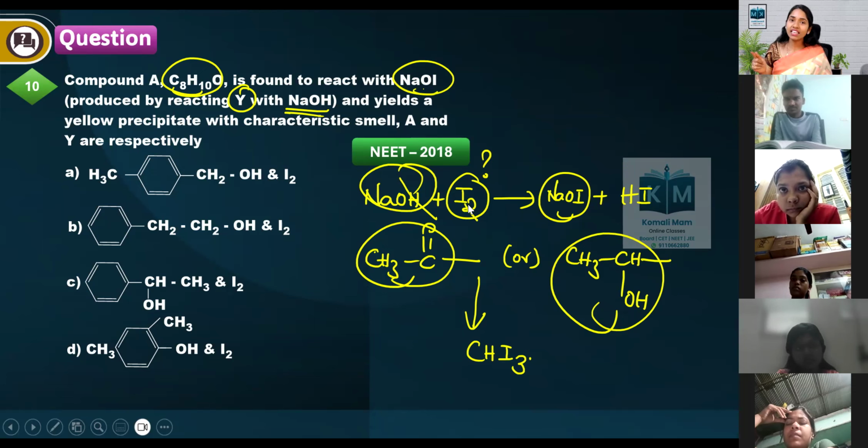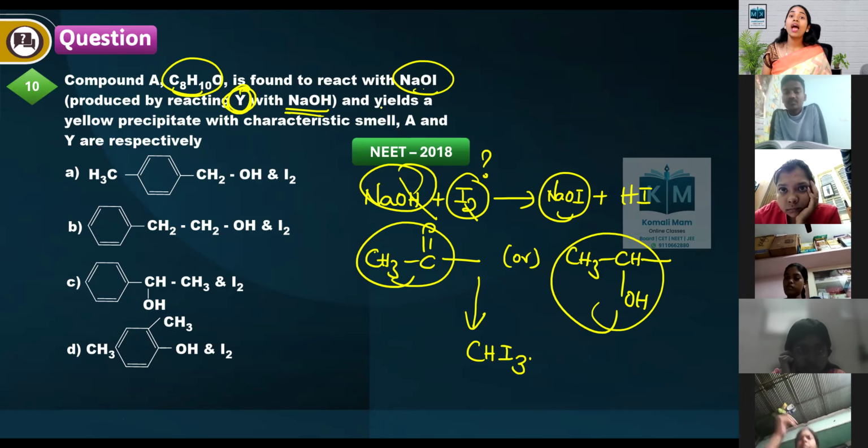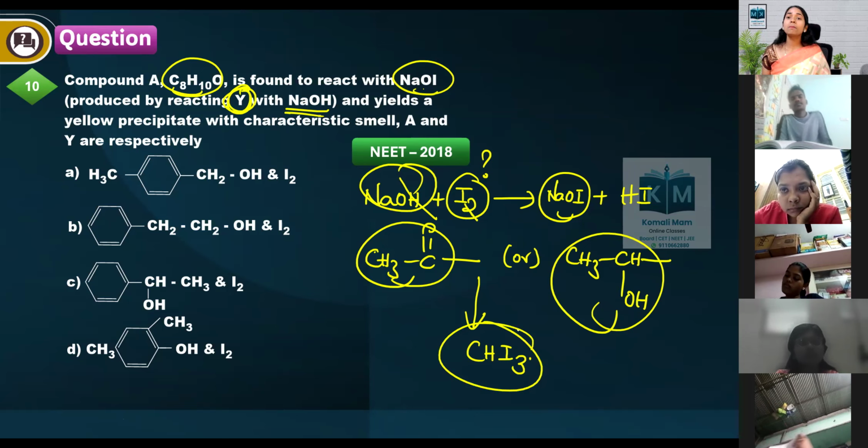Our Y here is I2, and it yields a yellow precipitate with a characteristic smell. Okay, what is that yellow precipitate? CHI3, iodoform. So what is A? A must be either a CH3-C=O containing group, except acid and acid derivatives, or CH3CHOH.